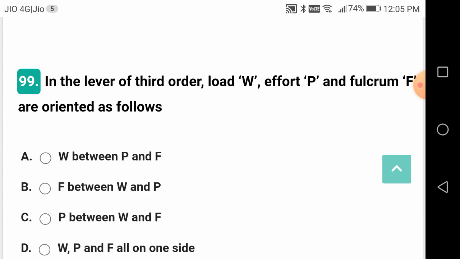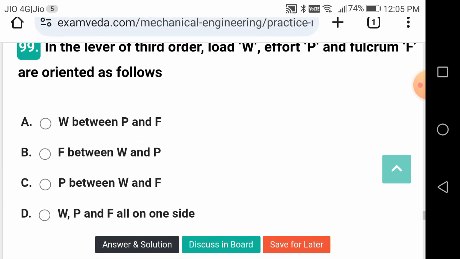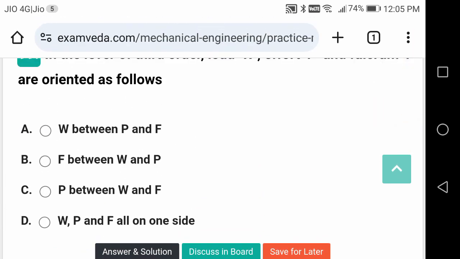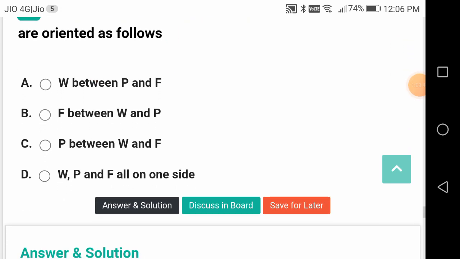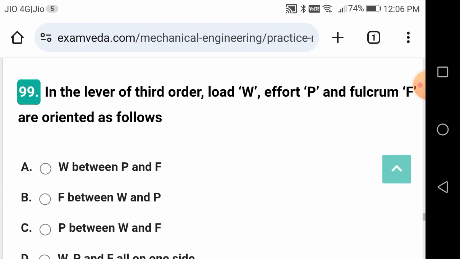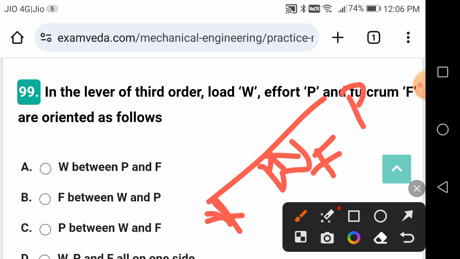In the lever of third order, load W, effort P and fulcrum F are oriented as follows. Just now I was referring to it. So W is between P and F, load between the effort P and fulcrum F. So this is your third order. If this is your fulcrum, F and P, W. This is W.